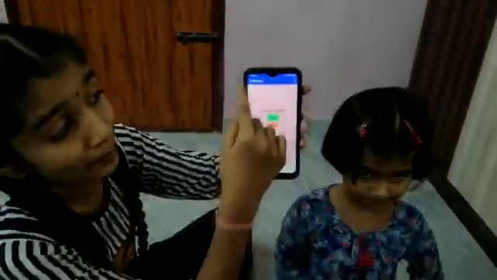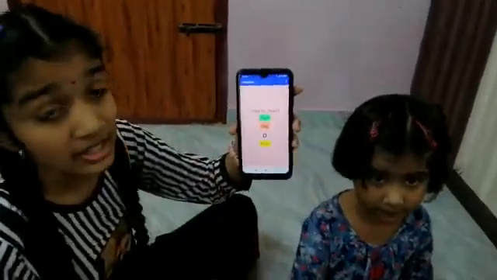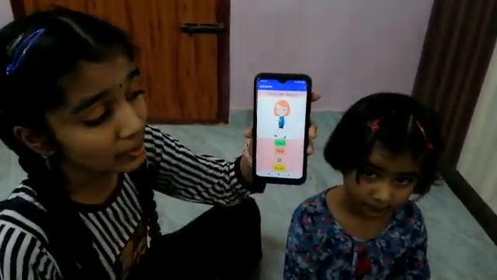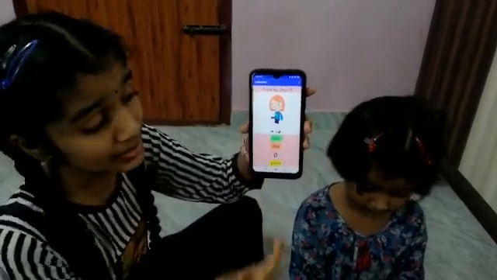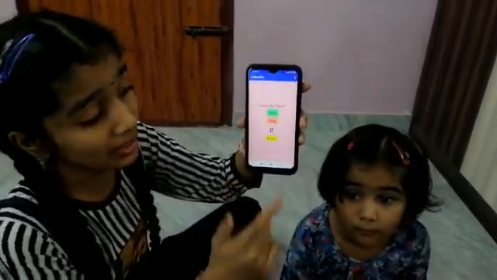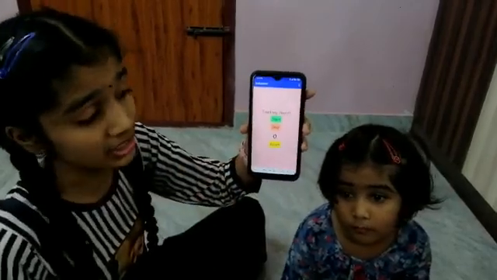So this is the app, Pedometer, Track My Steps. When I give start, an image will pop up and it will start counting my steps. When I give stop, it will stop. And when I give reset, it will reset my particular count.